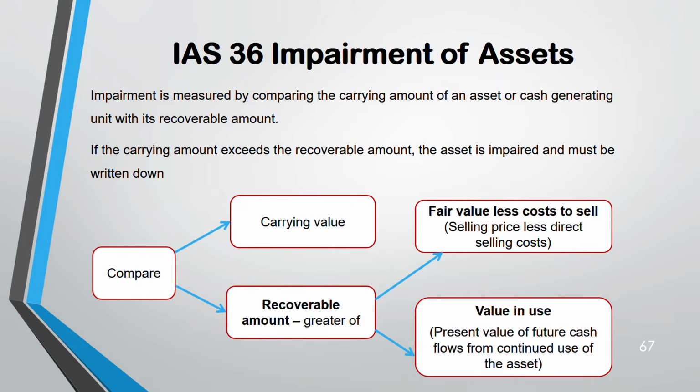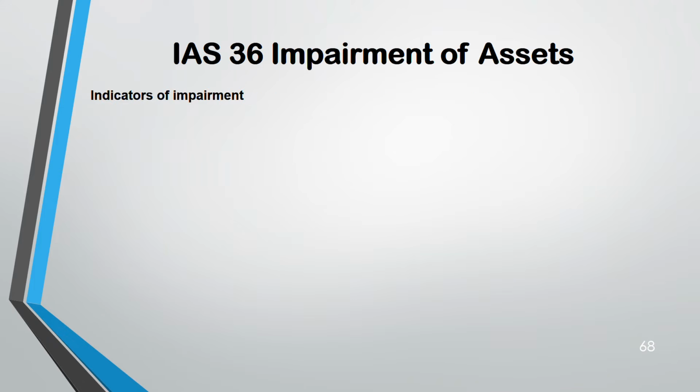All this will be given, you just have to calculate. Value in use is present value of future cash flow from continued use of the asset. You have to estimate. That means you will be having a discount rate also here to find the present value. They will give you all the things. They will give you the cash flow for 3-4 years. They will give you the discount rate. You just have to find the present value and compare. Once you compare, then you will know assets are impaired or not.